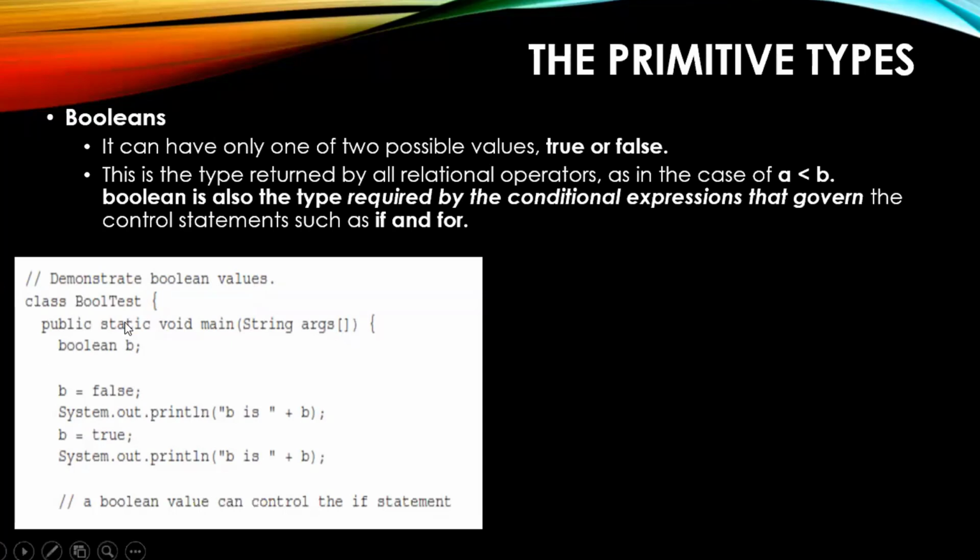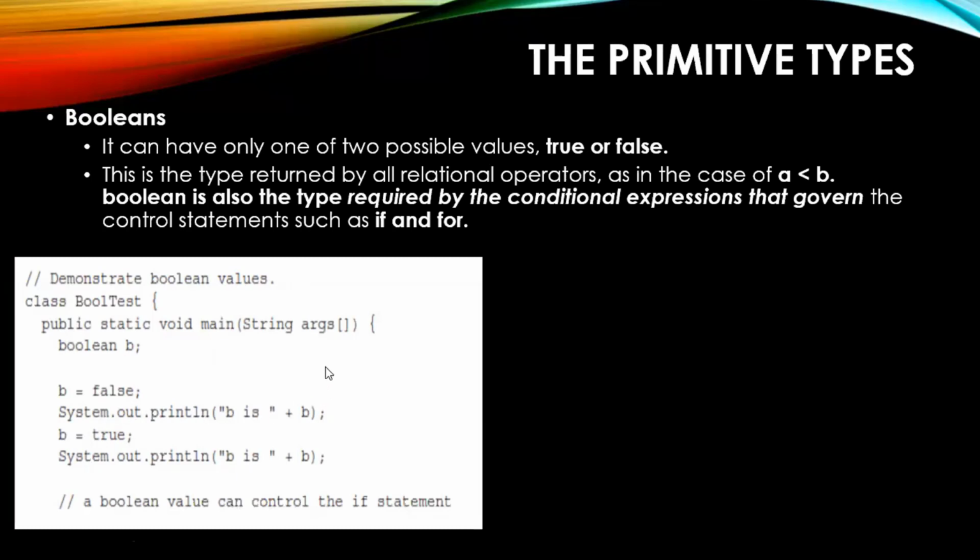A small example: you have a class BoolTest, public static void main, String array of arguments. We have created one variable called b, and now b can have either false or true, right? We are just printing whether it is storing false or true. On this b, you can perform some conditional statements also.